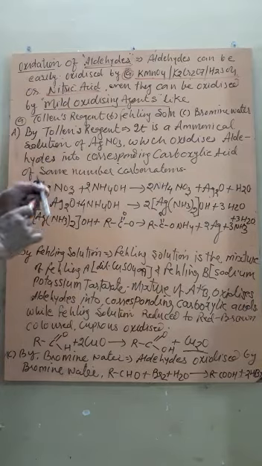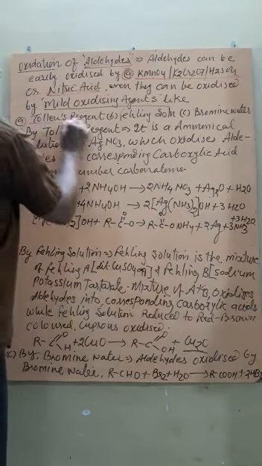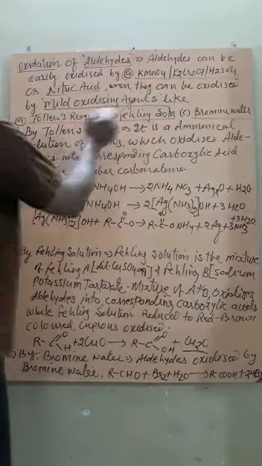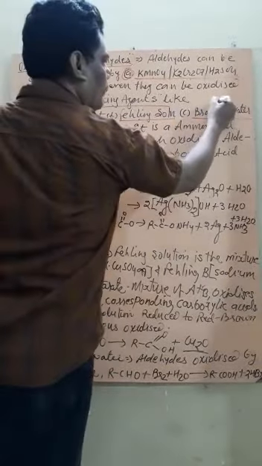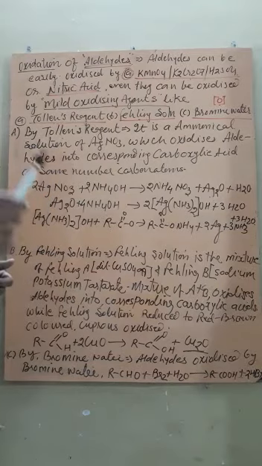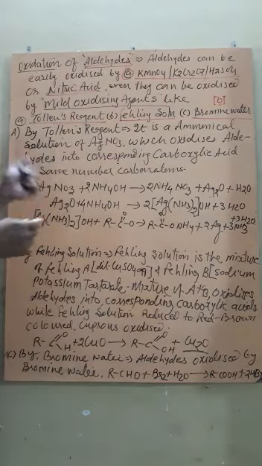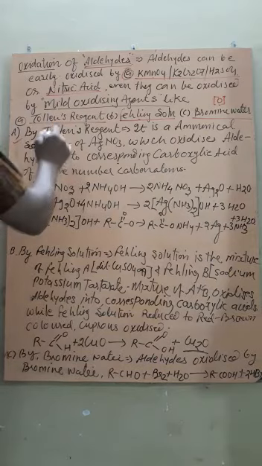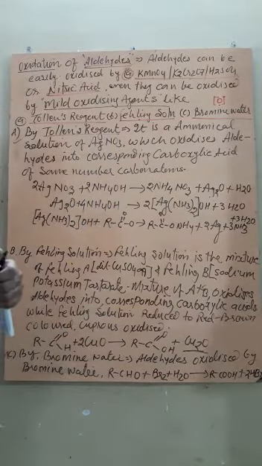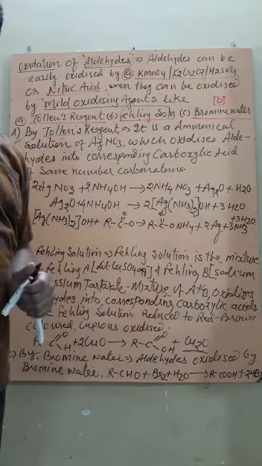Now, which are the mild oxidizing agents? Mild oxidizing agents are Tollens reagent, Fehling solution, and bromine water. These are called mild oxidizing agents because these three can provide only one nascent oxygen when they react, therefore they are called weaker or mild oxidizing agents. The first one is Tollens reagent. So what is Tollens reagent? Tollens reagent is the solution of silver nitrate and ammonium hydroxide.